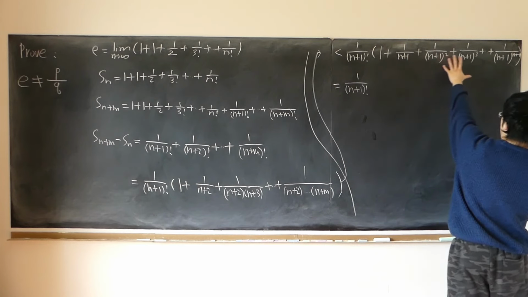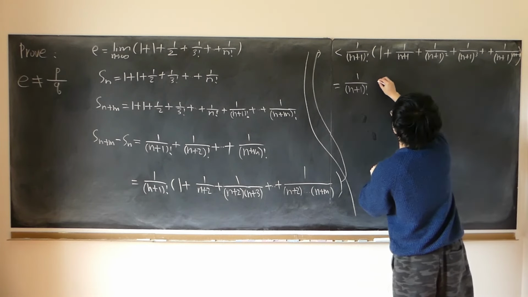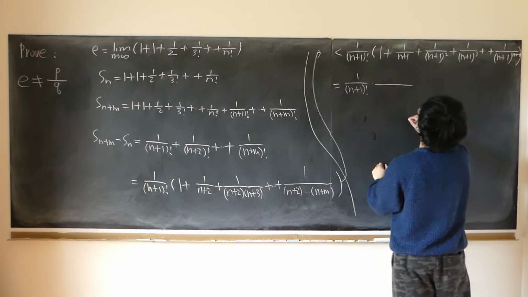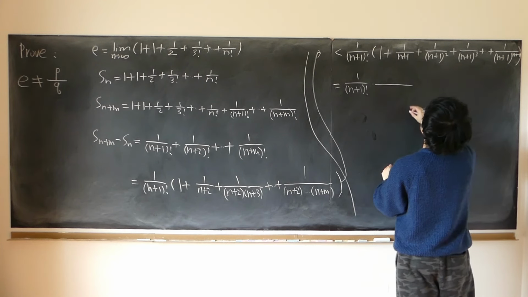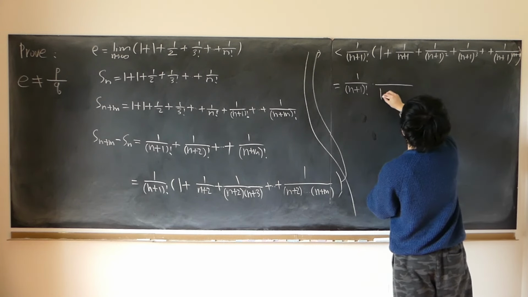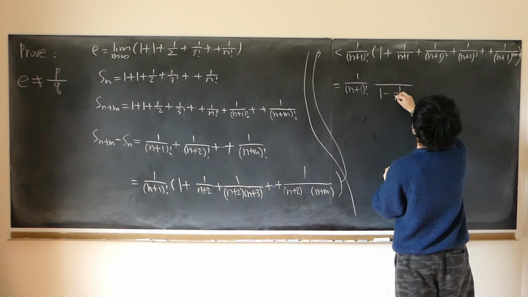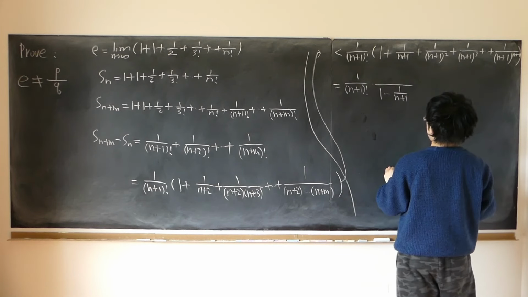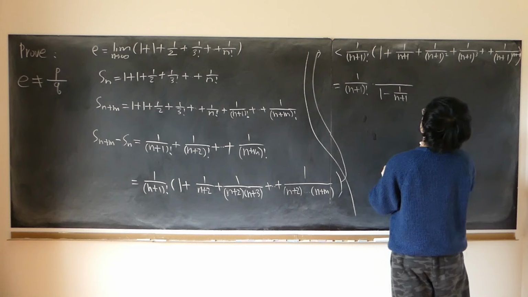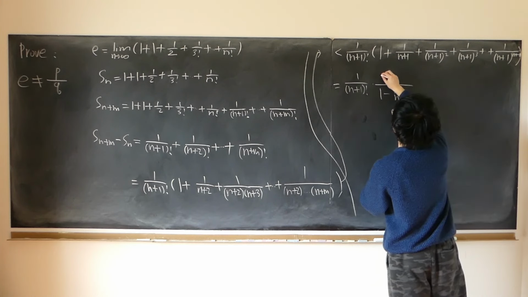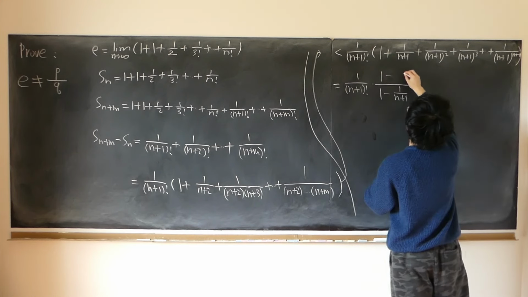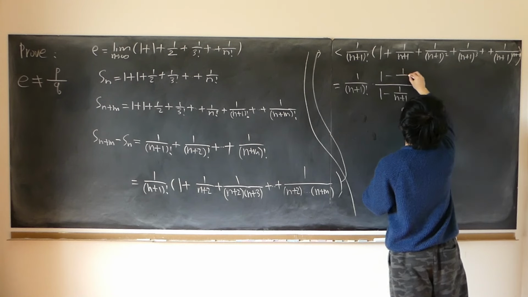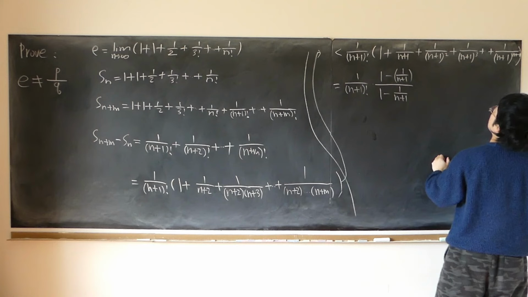And here we have a geometric sequence, obviously. So what's the common ratio? 1 over (n+1). So we have 1 minus 1 over (n+1) on the bottom. On the top, the first term is 1, so we're fine: 1 minus the common ratio to the power of how many terms do we have?